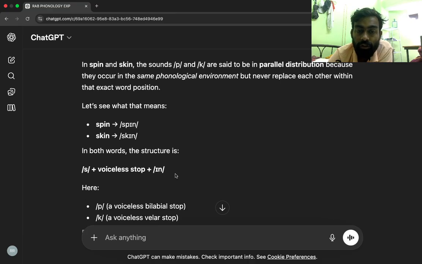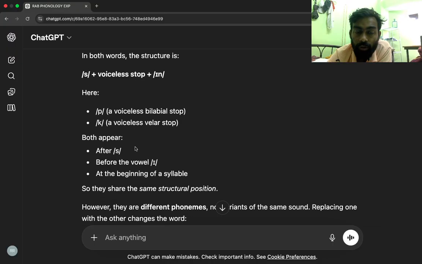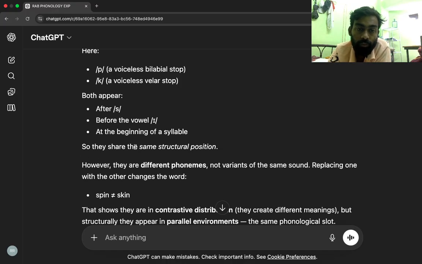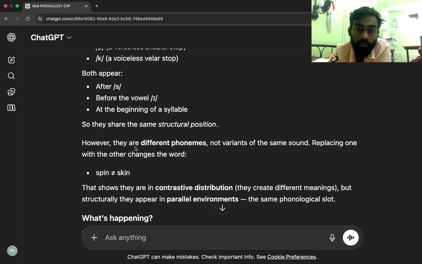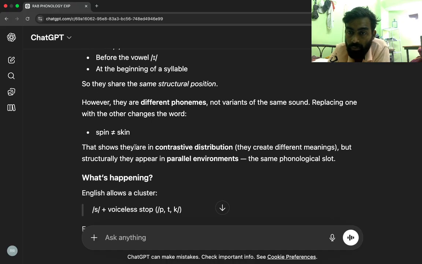In both words, the structure is S plus voiceless stop plus N. Here, P is a voiceless bilabial stop, K is a voiceless velar stop, after S, before the vowel, at the beginning of a syllable. So they share the same structural position. However, they are different phonemes, not variants of the same sound.